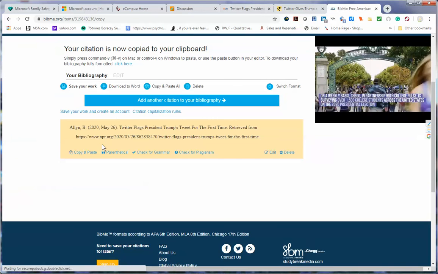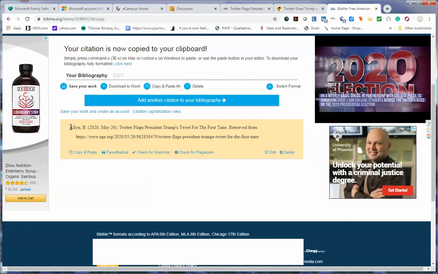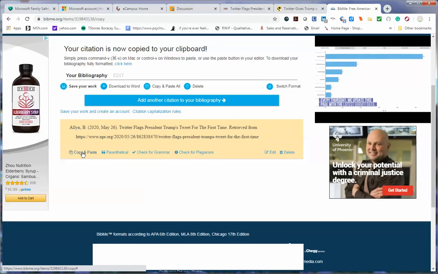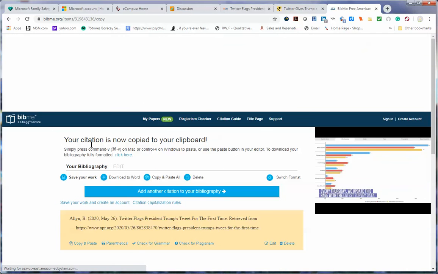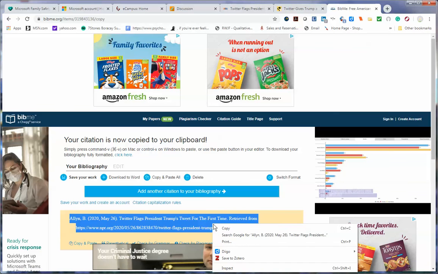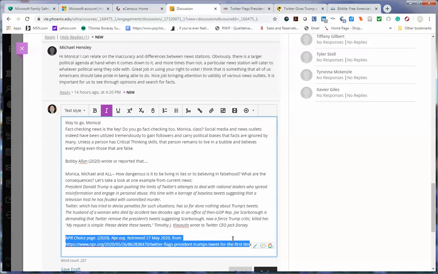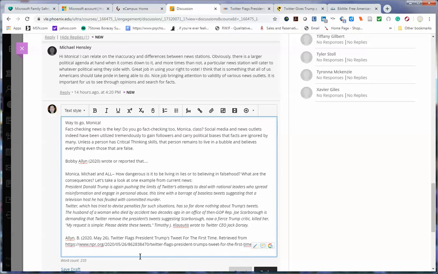Let me go back. Now, copy and paste the entire reference. So all you have to do is click that copy and paste, or you highlight this, whichever is more comfortable for you, and then bring it to your paper, to your essay, or to your post. Now I have the entire citation. It's easy, class. So I recommend that you use bibme.org using a free account. All right, I hope this helps.